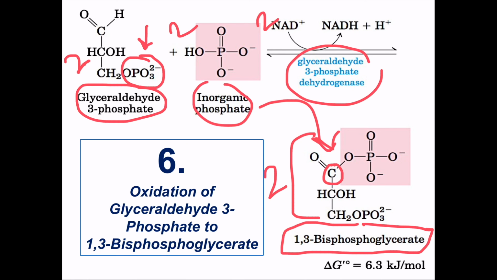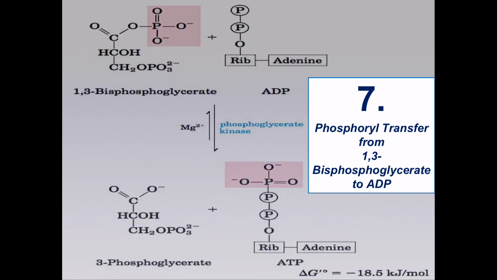This reaction is a reversible one in the glycolysis. Let us go to the next one. In the next reaction, there is a phosphoryl group transfer from 1,3-bisphosphoglycerate to ADP. Let us see that reaction.